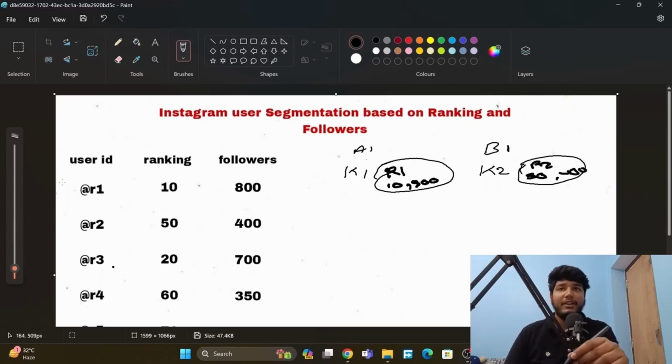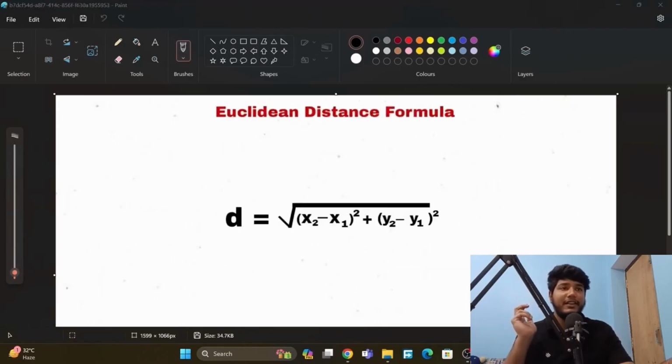So now we need to find out which category, A1 or B1, user ID R3 and user ID R4, for example, go to. We have to calculate this by finding out the distance between R1 and then R2. Whichever is lowest, in that category it will go. So how will we find the distance? We can find the distance very easily by this method.